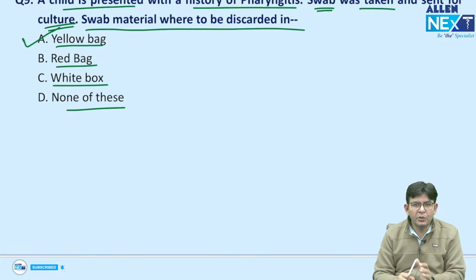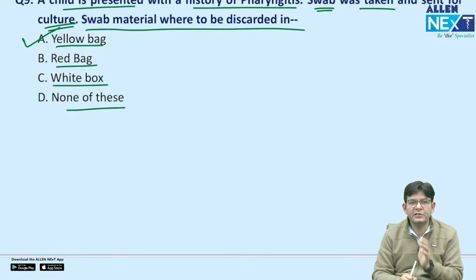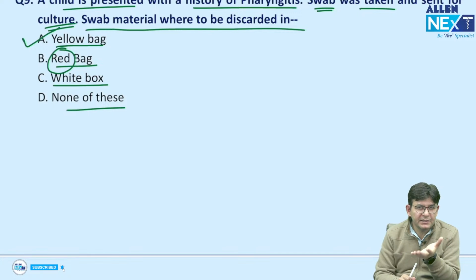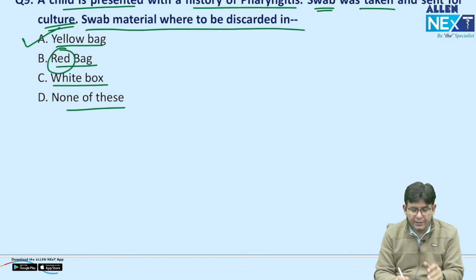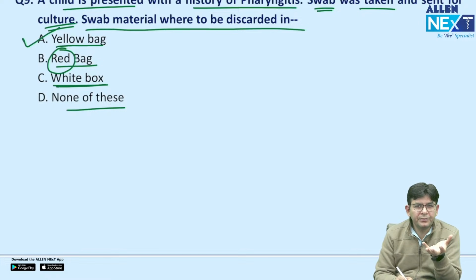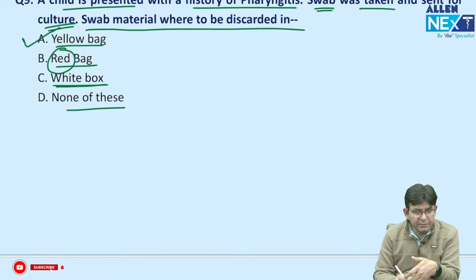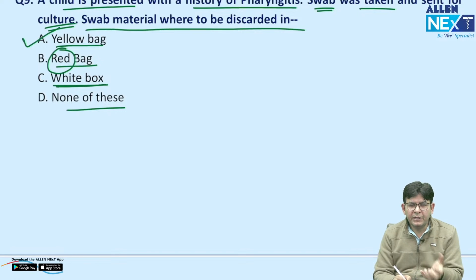So most of the waste of this particular stuff is going in what? Yellow. And if somebody asks you microbiology waste goes where? In the yellow. What about the red one? In the red. Those plastic rubber tubings, they go in red. White box is puncture proof container. So in this particular one, all those needle sharp waste is being kept in the white puncture proof container.